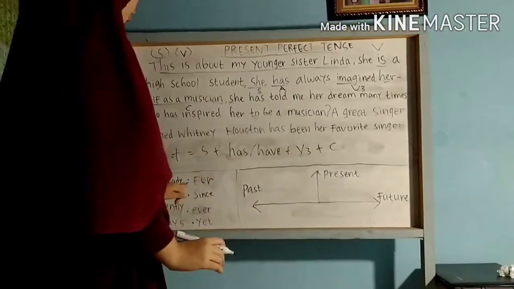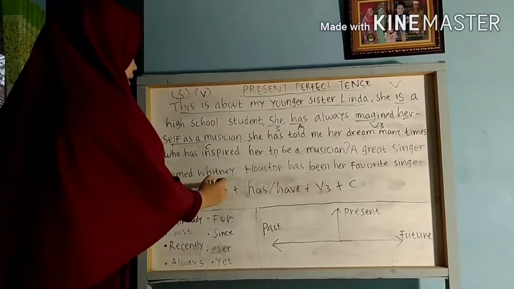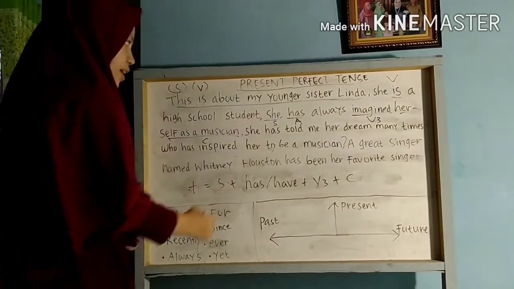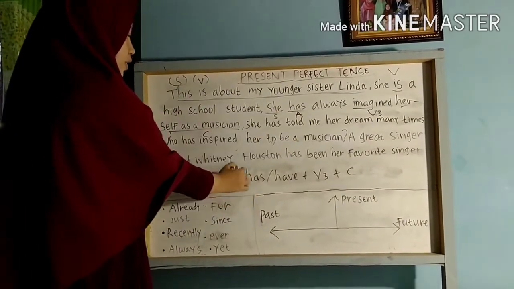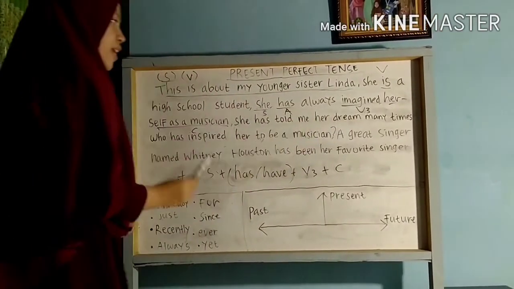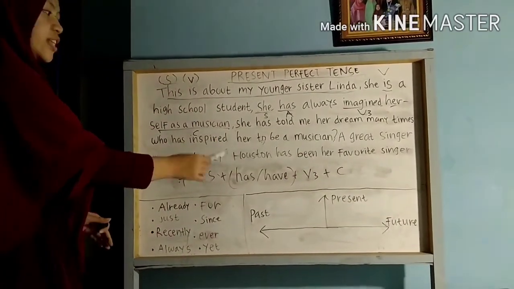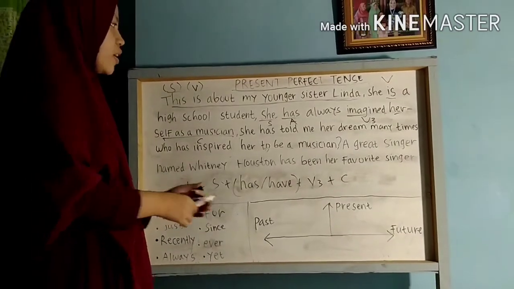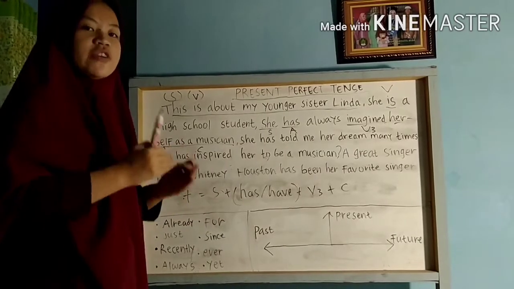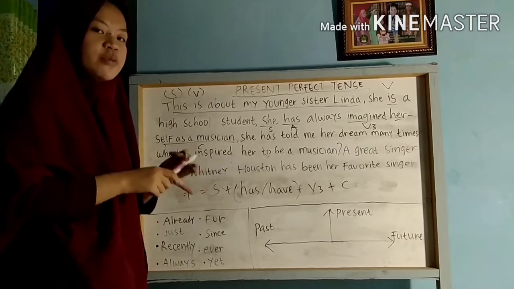So the model of a positive sentence in present perfect tense: she is the subject, has is an auxiliary, imagined is verb 3, and herself as a musician is the complement. So in here we can see that imagined is verb 3. The forms of verb are of 3 types: verb 1, verb 2 and verb 3.